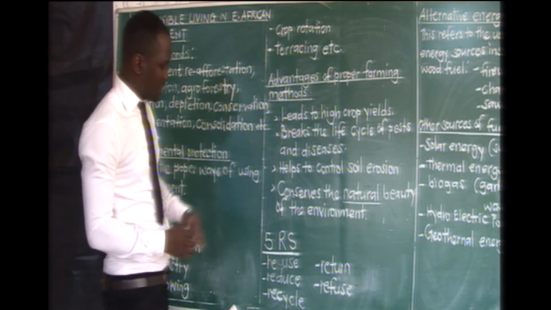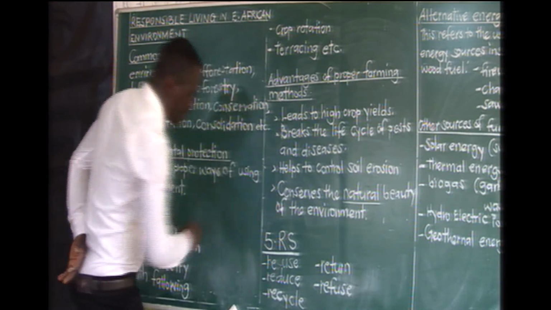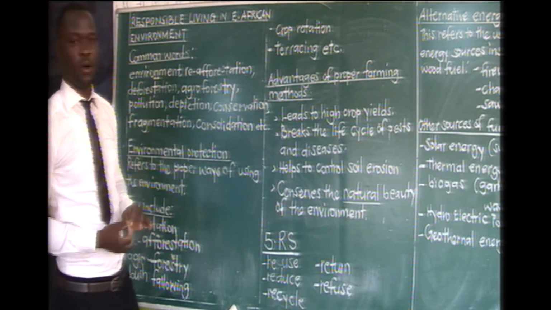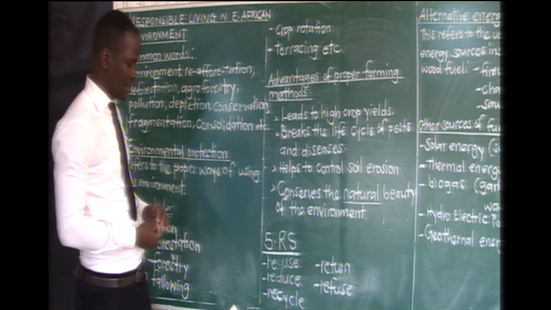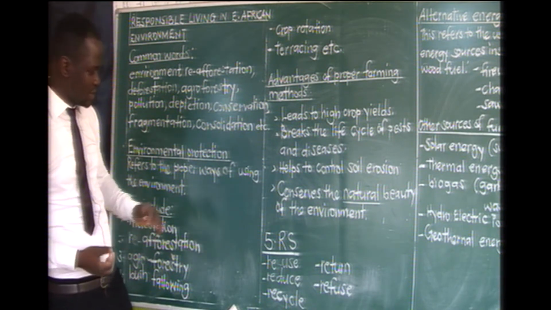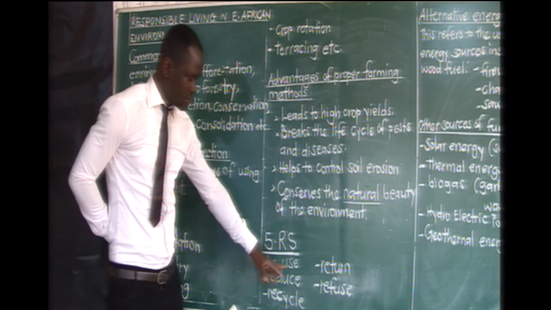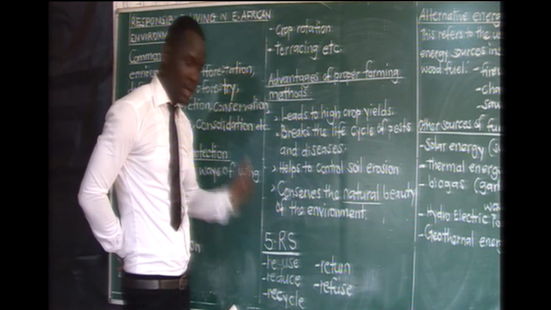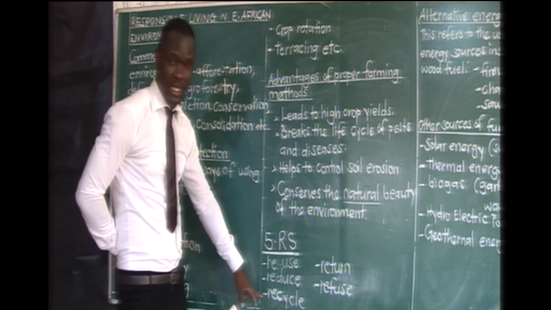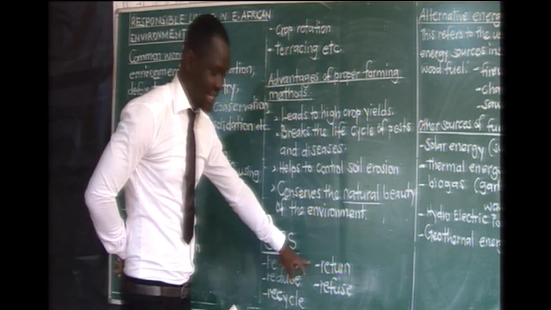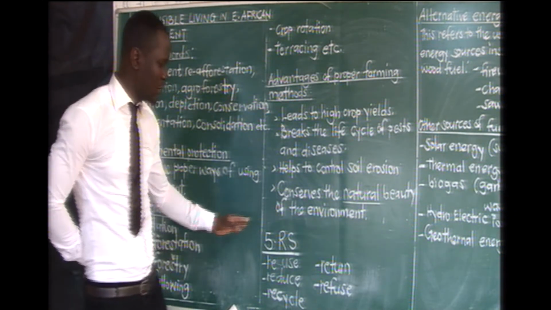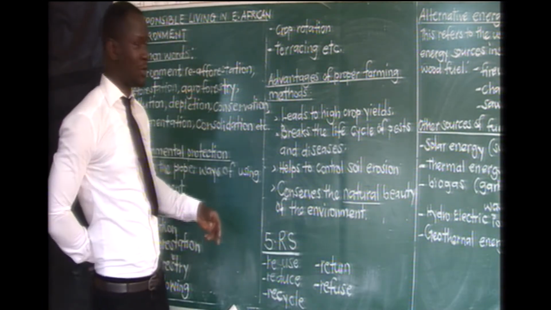We have what we call the 5 R's. This one supports the conservation or the proper use of the environment. The 5 R's: one, we have reuse. We have reduce, we have recycle, return, and refuse. Which means that when we do these practices, we shall be able to conserve the environment.